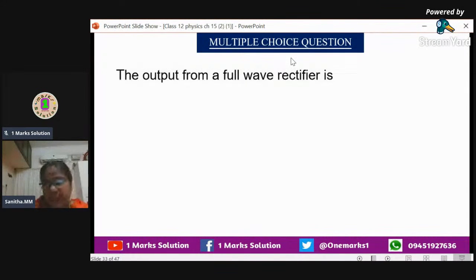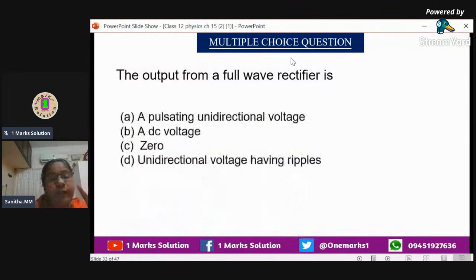Next, we can go for the output from a full wave rectifier. Half wave rectifier, we have seen it. That means only half wave will get it. If it is a half wave, it won't work fully. The device won't work. So that is why we have gone for the full wave rectifier. With 2 diodes, we will get full wave rectifier, or with 4 diodes also we can get this full wave rectifier. If it is 4 diodes, we can call it a bridge rectifier.